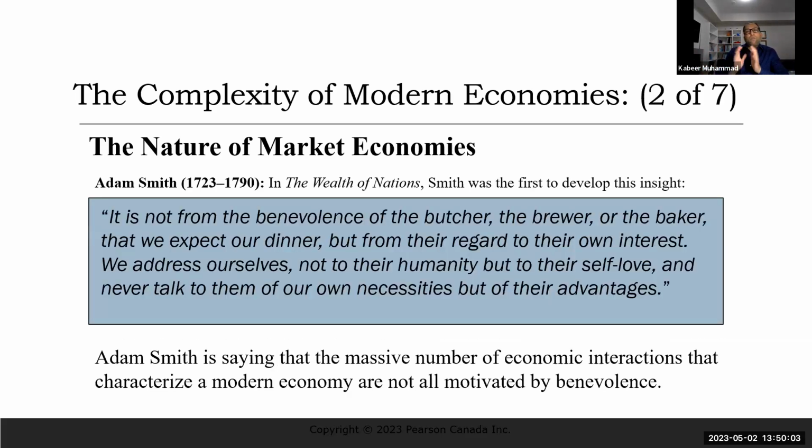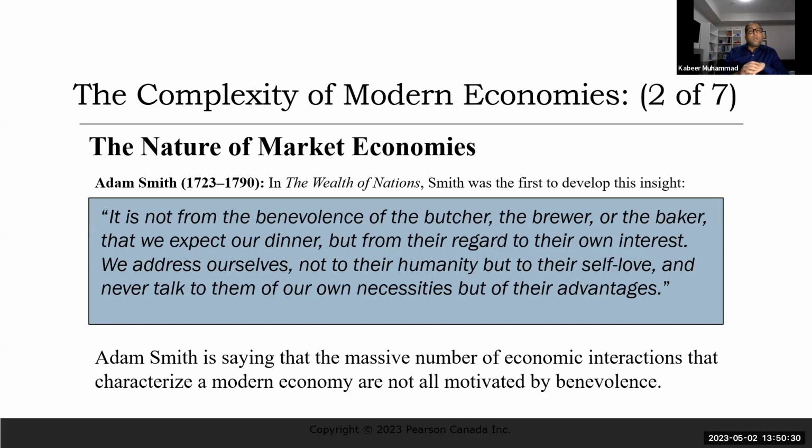The idea of market economy was presented by Adam Smith. We also call him the father of economics. He wrote in his book, The Wealth of Nations, and this is an extract from his book: It is not from the benevolence of the butcher, the brewer, and the baker that we expect our dinner, but from their regard to their own interest.